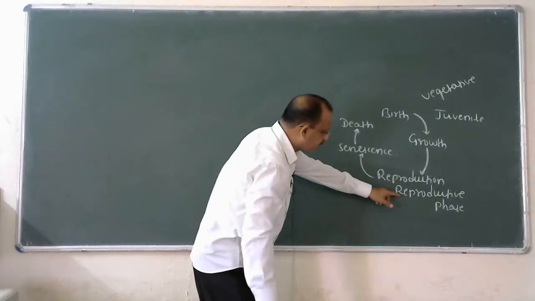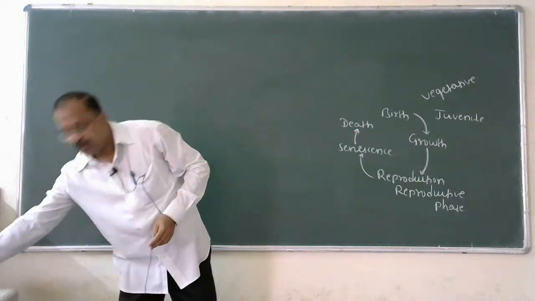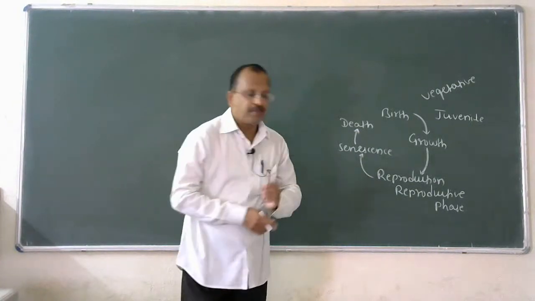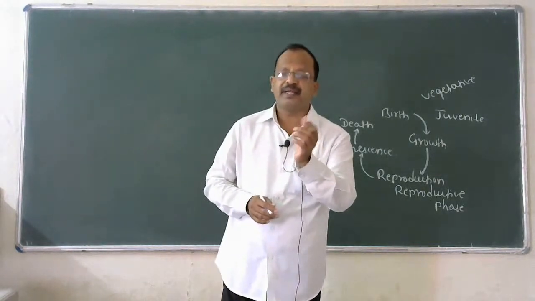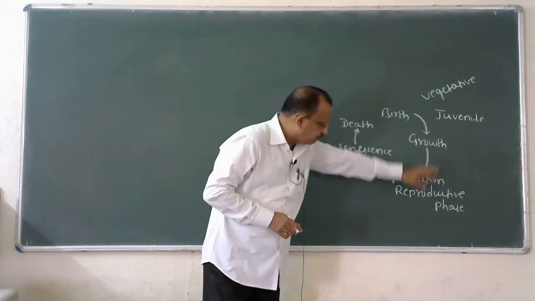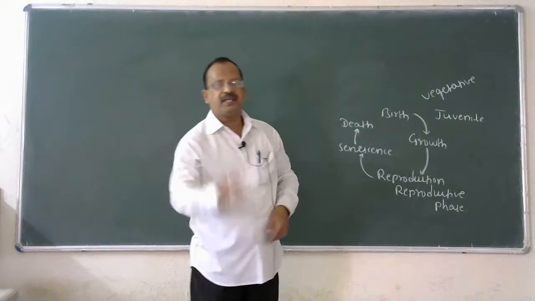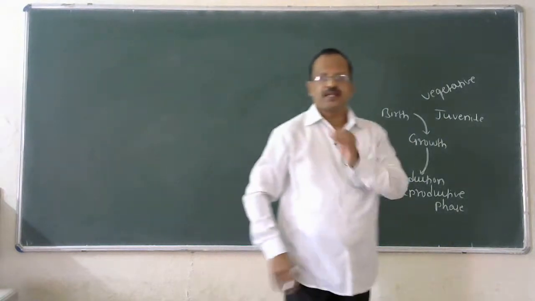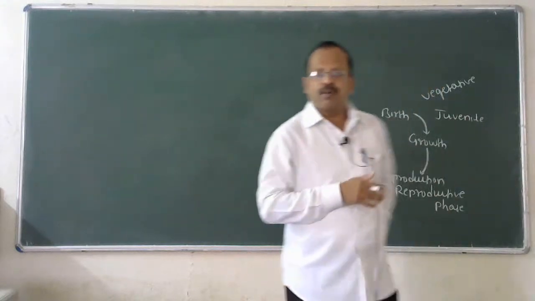The end of the reproductive phase is the beginning of senescence. Senescence is nothing but aging. The end of the vegetative phase is the beginning of the reproductive phase, and the end of the reproductive phase is the beginning of senescence.